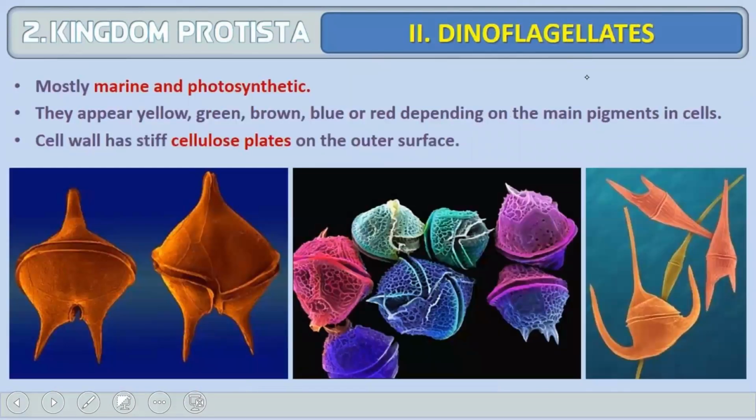Next is dinoflagellates. As the word indicates, dinoflagellates have two flagella. Two flagella are present in it, mostly marine and photosynthetic. They appear yellow, green, blue, brown, red, depending on the main pigment which is present in the cell. The cell wall is stiff and it is made up of cellulose. Like in chrysophytes it was made up of silica, here it is made up of cellulose.